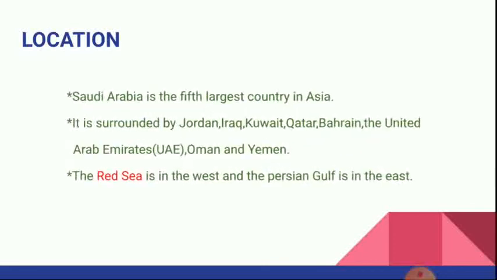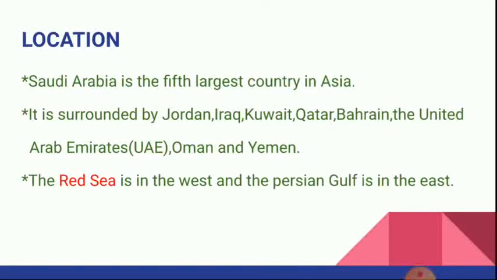Location of Saudi Arabia. Saudi Arabia is the fifth largest country in Asia. It is surrounded by Jordan, Iraq, Kuwait, Qatar, Bahrain, the United Arab Emirates UAE, Oman and Yemen. The Red Sea is in the west and the Persian Gulf is in the east.